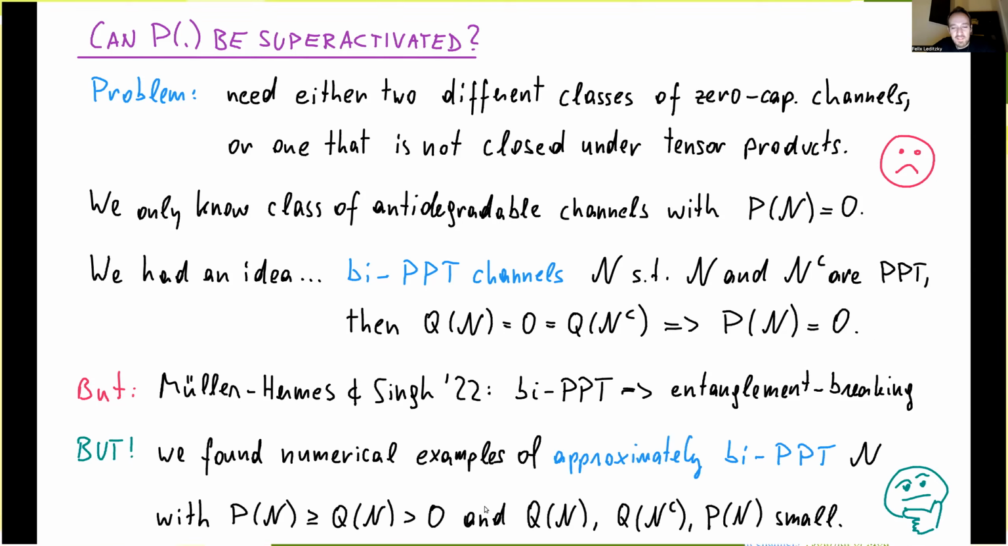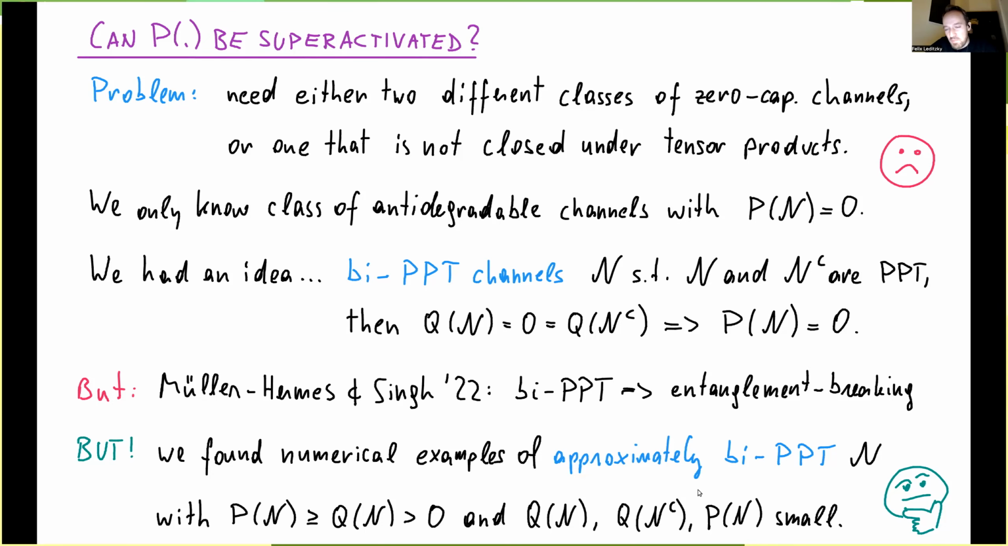However, I am still interested in this setup because what we found in numerical studies is approximately bi-PPT channels. Those are channels that are almost PPT to both Bob and Eve. But they are actually non-trivial in the sense that they have strictly positive channel information and therefore strictly positive capacity. So they cannot be entanglement breaking.